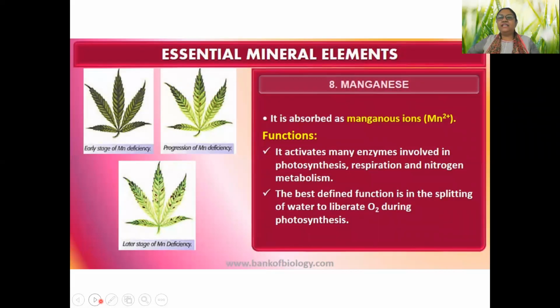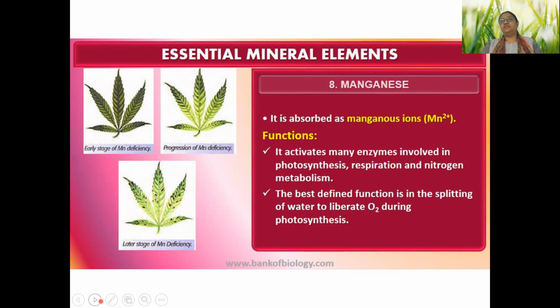So manganese is very much required for nitrogen metabolism. Cytochrome is an electron carrier. Electron transport system as well as photosynthesis. You will study them. But catalase, find out while leaving. Okay.